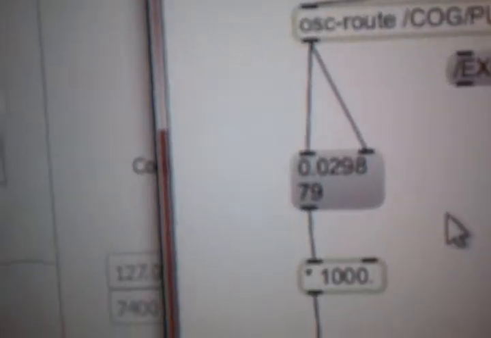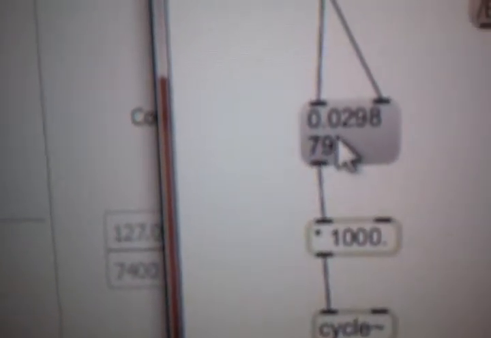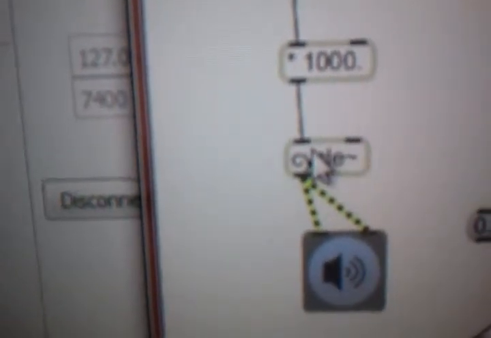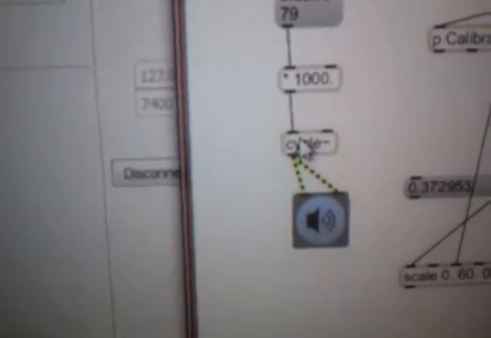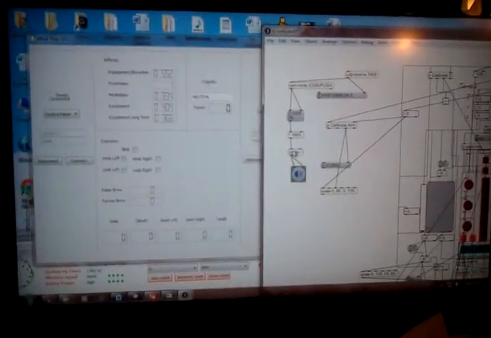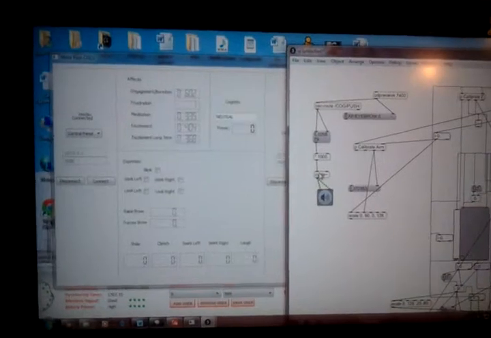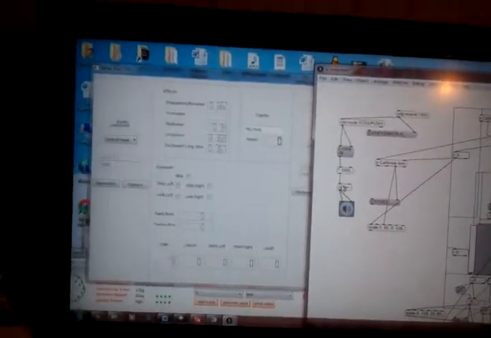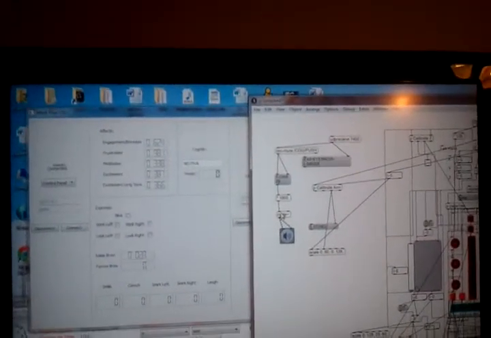And I just hooked it up to this message, which shows a float value between 0 and 1, multiplies it by 1,000, and then we'll cycle it using a cyclic sine wave to output sound. And this is the result. So I'm going to close my eyes and I'm going to think of the compressor sound, and let's see if it starts outputting sound.